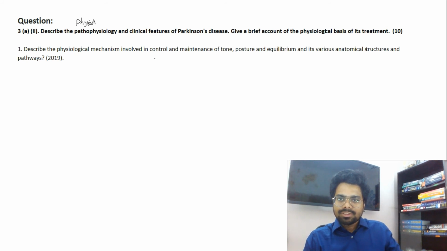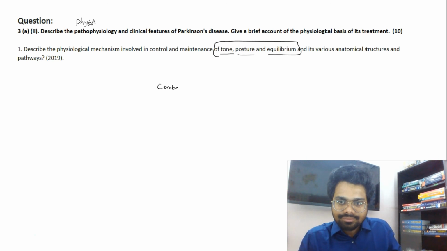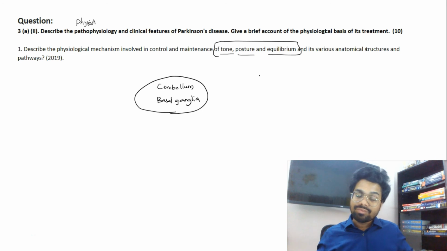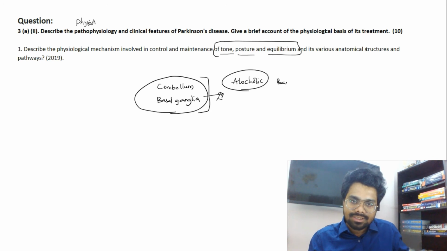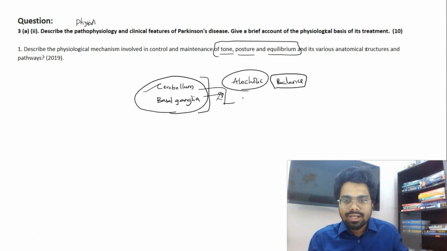So in the physiology syllabus part, we have the mechanism for control of tone, posture, and equilibrium. So the cerebellum and basal ganglia. These topics have been of interest from the physiology aspect. I'm not talking about anatomy. In the recent past, they also asked about what happens in alcoholics, the balance disturbances. Okay, this question was asked, and what happens with cerebellar dysfunction?